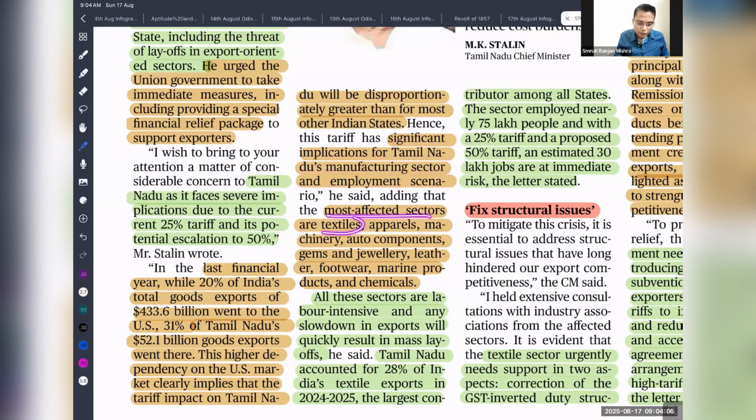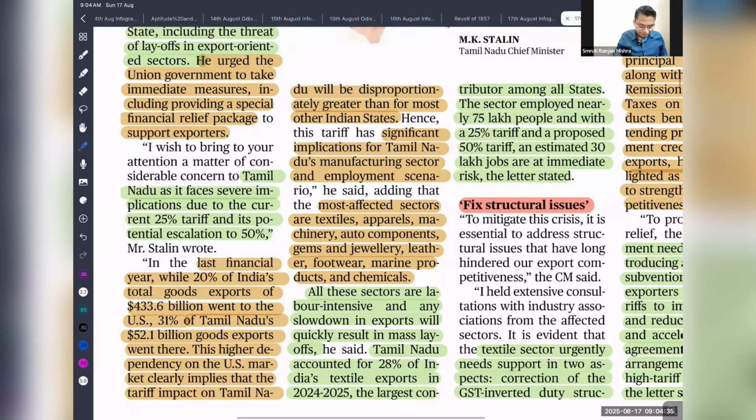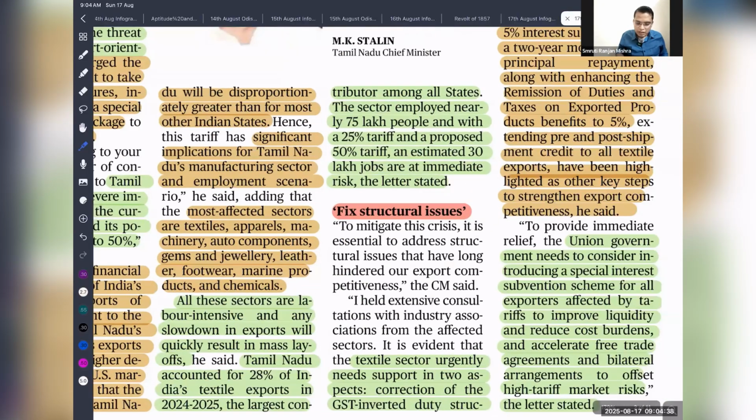Okay, so the most affected sectors are textile, apparel, machinery, auto components. So whenever you are talking about how we can achieve our, let's say, 5 trillion target, 20 trillion target, whatever the target may be, you have to factor in the tariff war that has been going on in different parts of the world. Only then can you argue about what is the way out. Like, we need to diversify the market, we need to explore more markets, we need to reduce our regulatory barriers and promote ease of doing business. Okay, so I think you can see some of the suggestions that are being given.